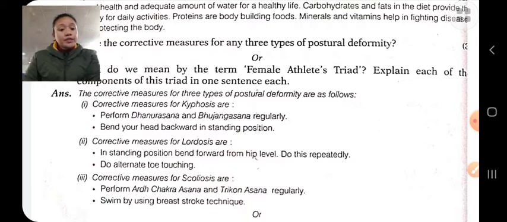And corrective measures for lordosis are forward bending exercises, doing halasana, paschimottanasana, forward bending, etc. These all are the corrective measures for lordosis.